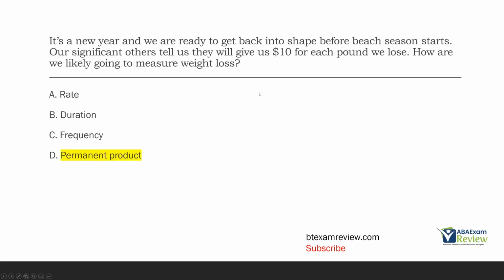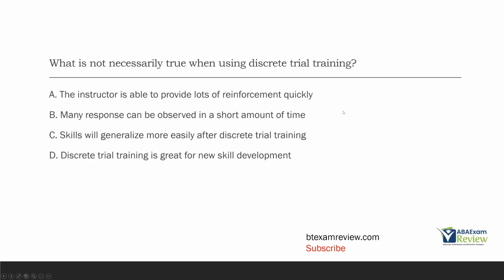So how are we likely going to measure weight loss? Well, D, permanent product. What is not necessarily true when using discrete trial training? So remember, discrete trial training, there's a clear beginning and an end. We give an SD, we give consequences, there's a pause. It's a great way to teach new skills. It's not great for generalization and maintenance. These are kind of the lists we go through in our heads as we're reviewing these questions. The question is asking about something that is not true when using DTT.